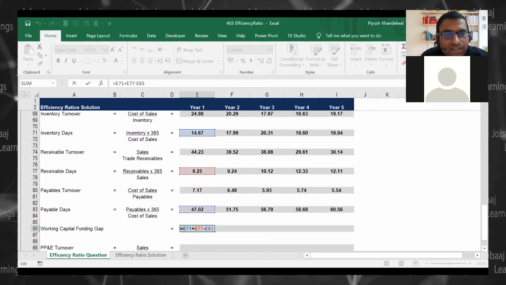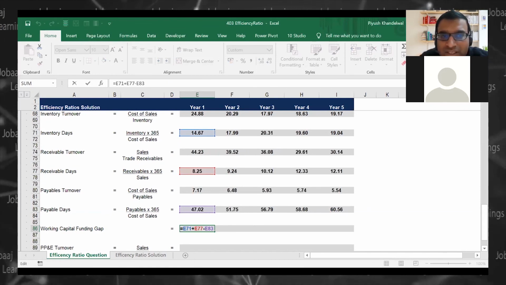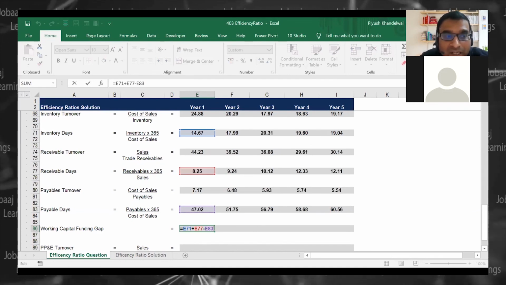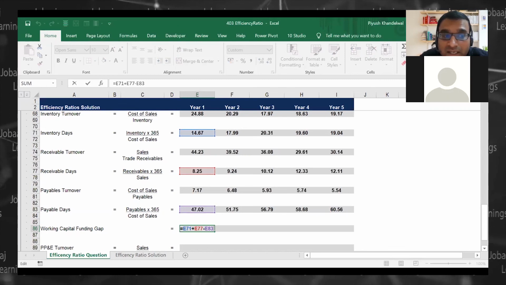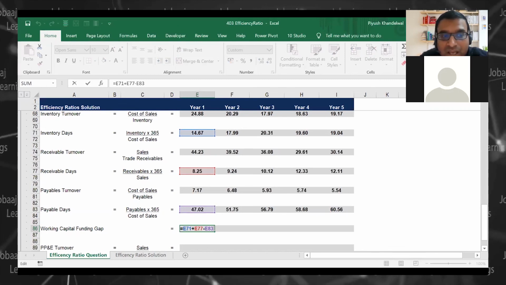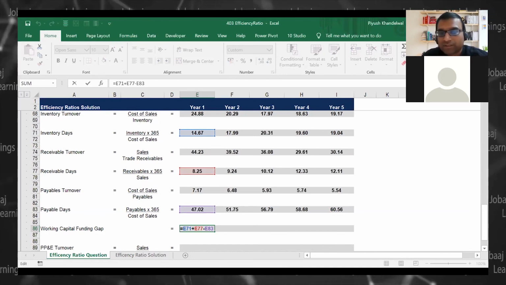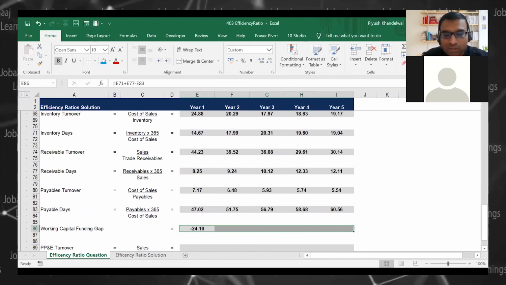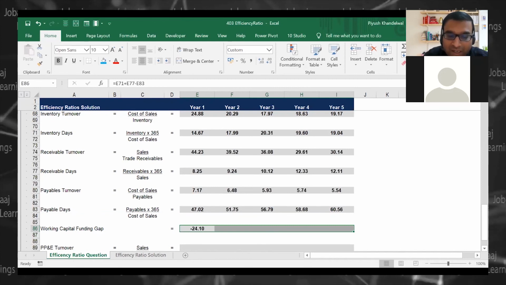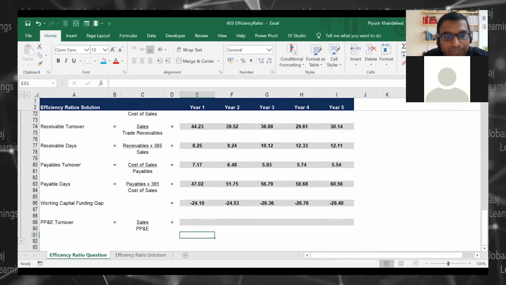So it is between your inventory, which is getting locked, receivables, which are getting locked, but you are getting a credit period from the suppliers, right? That is how your working capital funding gap is calculated. So here you are actually getting your working capital funded from your suppliers, right?